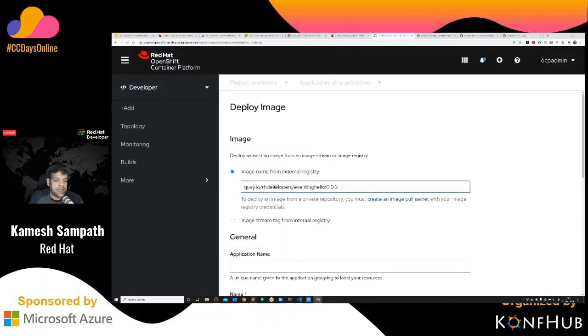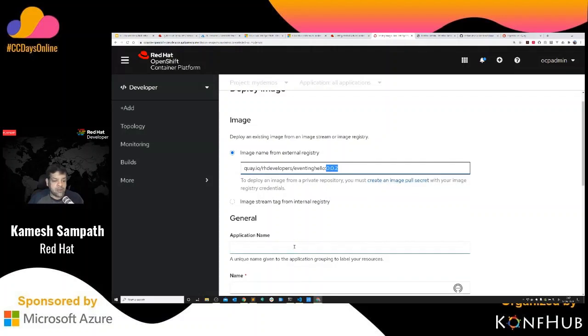Okay, I'm just saying use the RS developers repository, which is the repository I'm using right now, and eventing hello. Then this is going to be the tags and version attached to your image, right? If it's going to be a private registry, you can also create an image pull secret so that you can pull it from your private registry. Since it's a public registry, I'm not doing that.